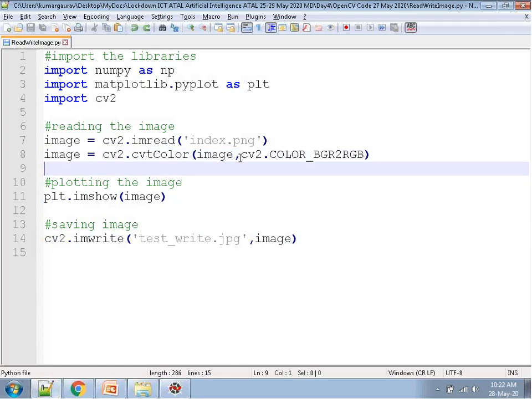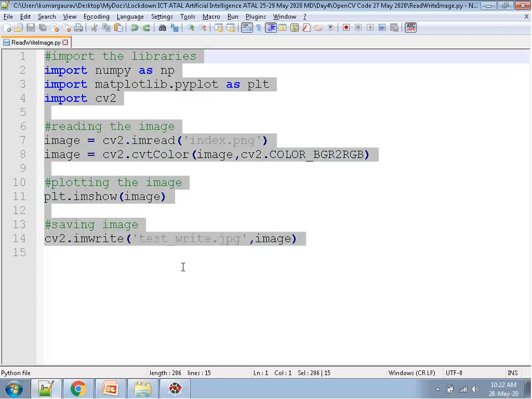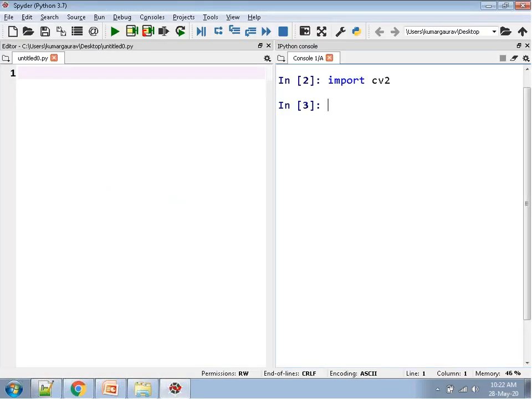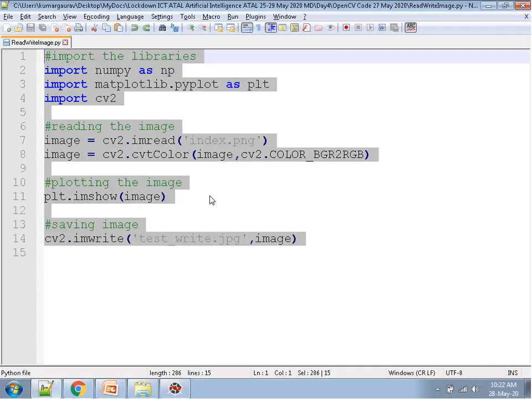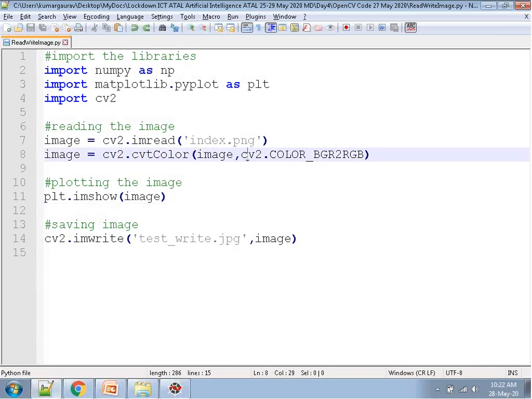Now this is the image that I have read that we are analyzing. Okay, anyway. So cv2.COLOR_BGR2RGB.